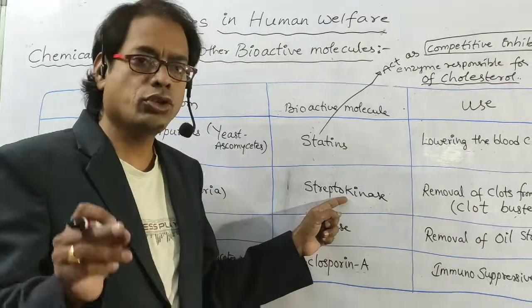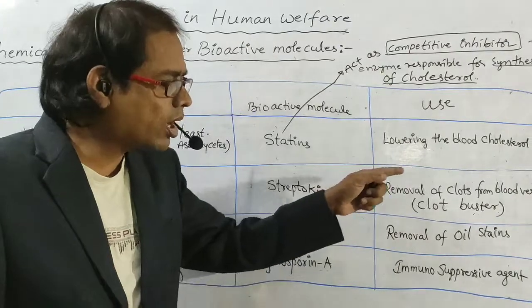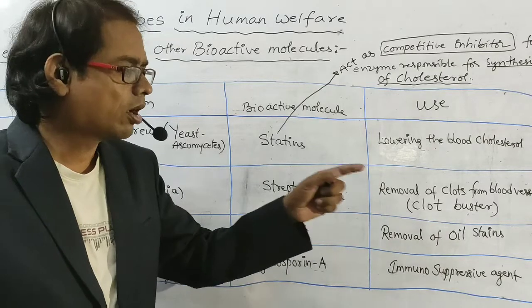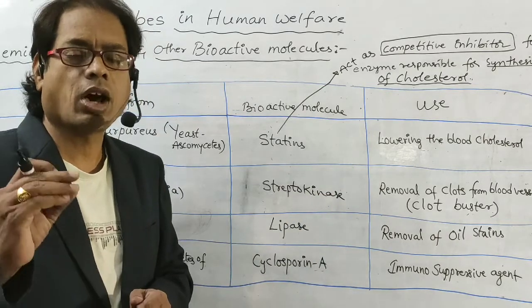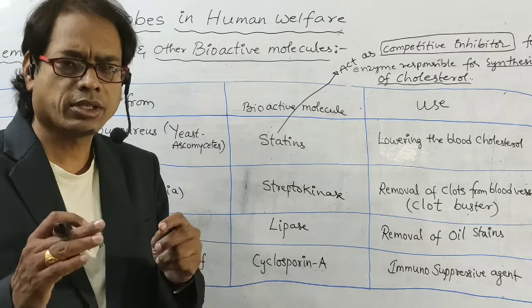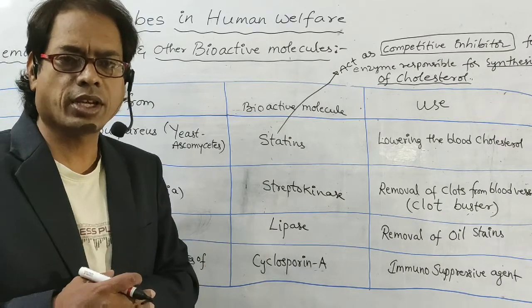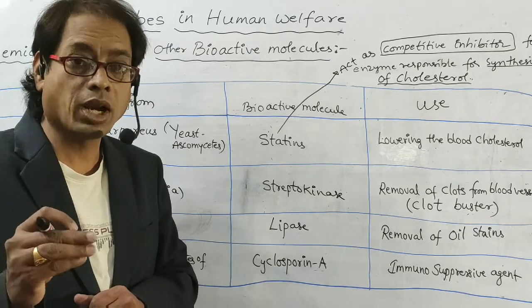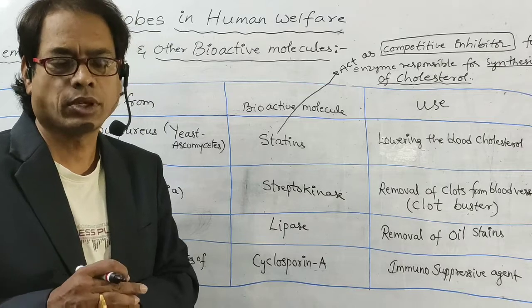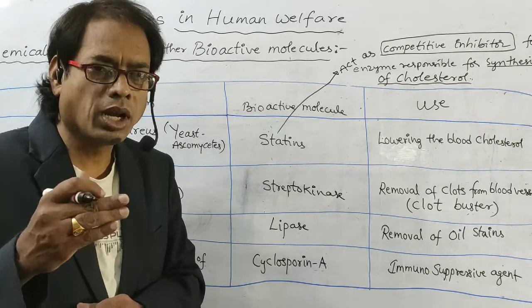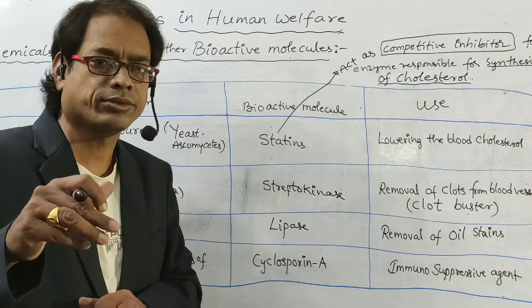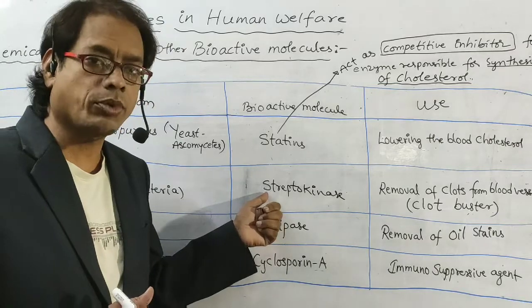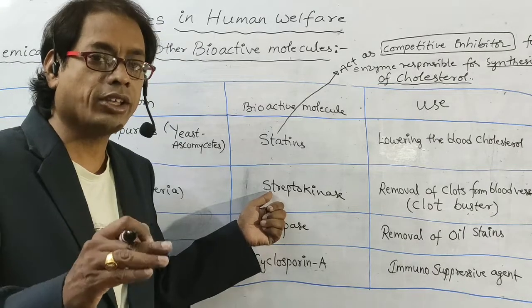This enzyme is used for removal of clots from blood vessels of heart attack patients. That means in heart attack patients, if you see the blood vessels, there will be a blood clot. To remove those blood clots, which enzyme is used? Streptokinase, which is modified by genetic engineering.